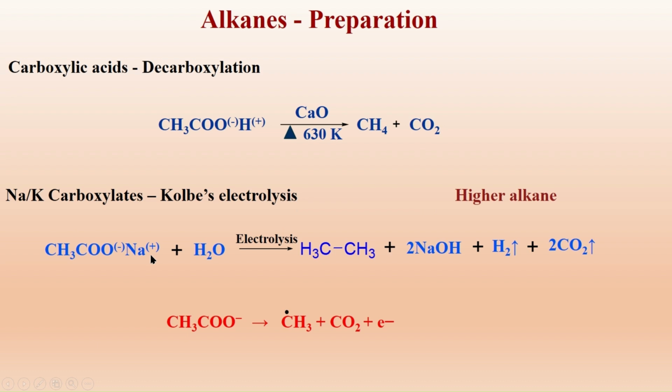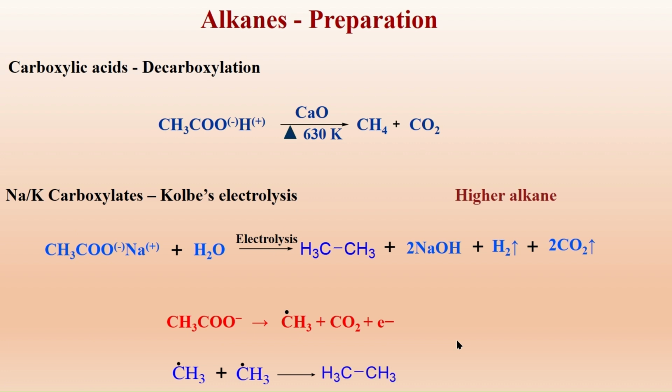In the electrolysis of sodium acetate, the acetate ions dissociate when we pass the electrical current in the solution of sodium acetate in water. This breaks to lose carbon dioxide and an electron, giving rise to a methyl radical. The methyl radicals which are formed, two radicals combine together to form ethane.